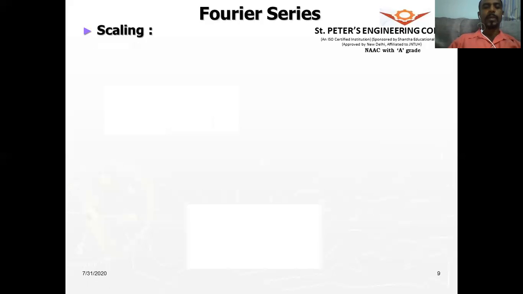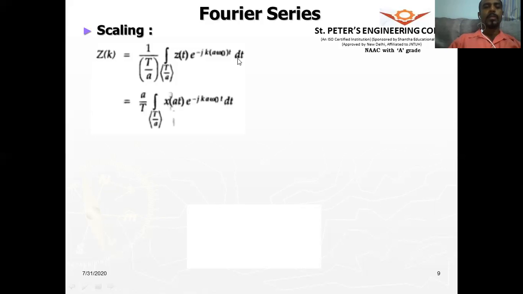So therefore, we can write this as z of k, which is the complex Fourier series coefficients, is equal to 1 by T by a integral over 1 period. That means minus T by a to plus T by a. Okay, so that will be over 1 period. And as I said, the period will change to T by a, it will get scaled. z of t e to the power of minus j k a omega naught t dt. All right. So the a in the denominator will go to the numerator.